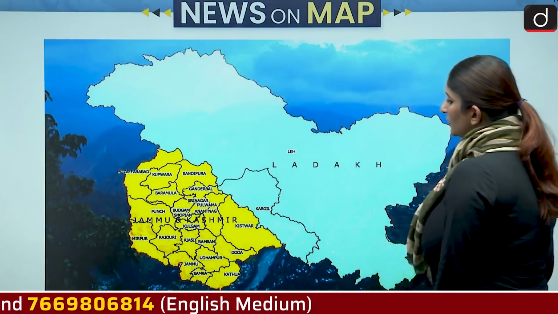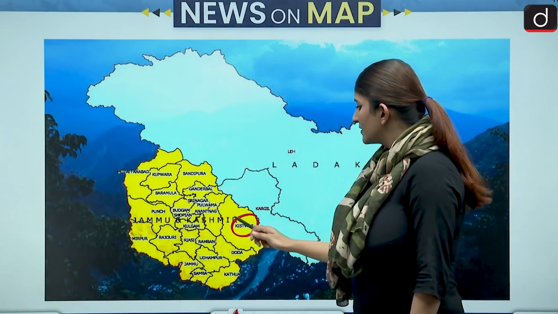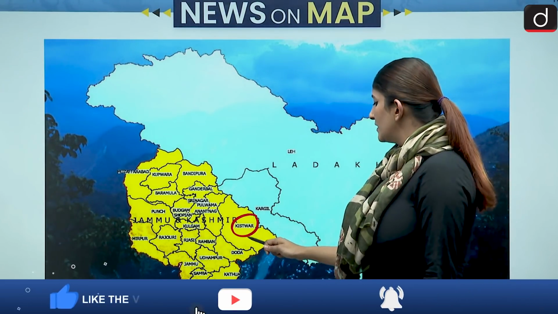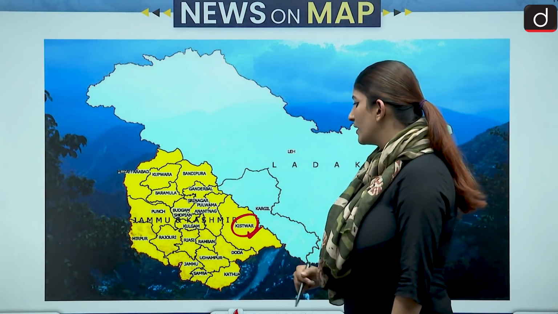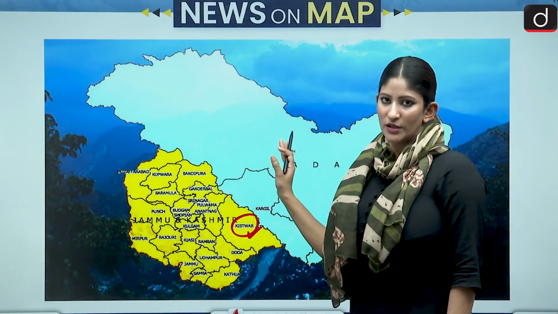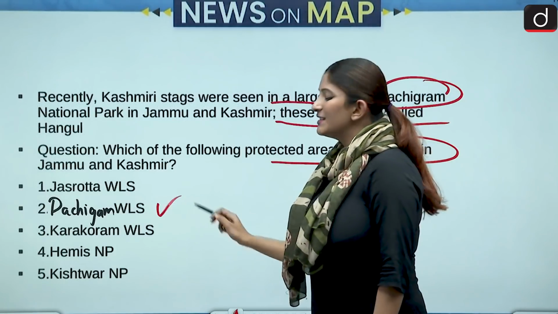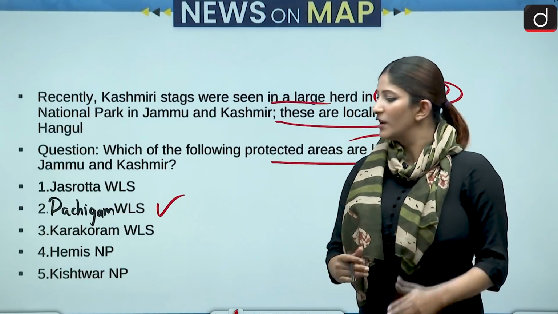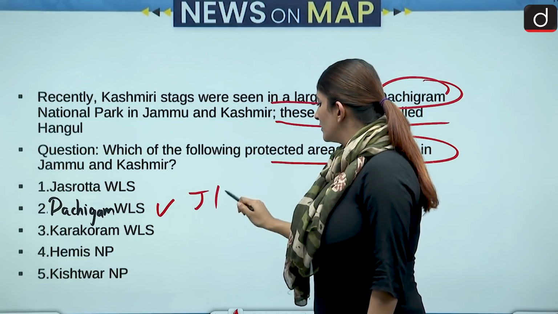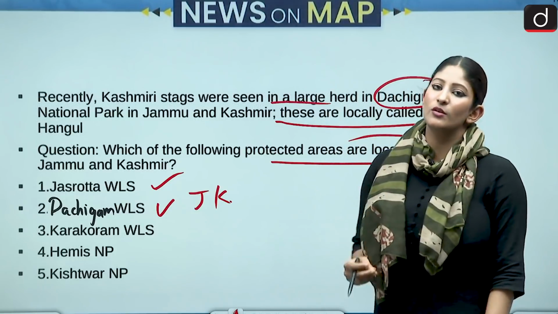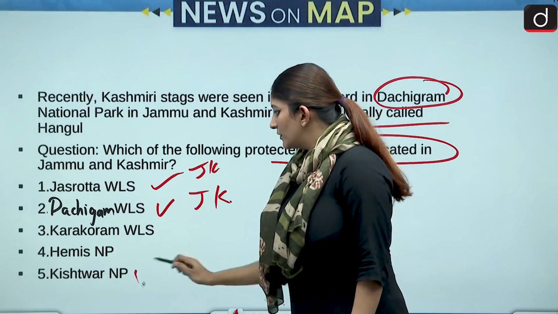So let's see. This is the map that we have brought to you. As you can see, Kishtwar National Park is in Jammu and Kashmir, that is for sure, and it lies in the Kishtwar district. Then if we talk about the Dachigam National Park, if we have enough knowledge, it is in Jammu and Kashmir, that is also correct. Dachigam means 10 villages, so Dachi Gram, okay. So this is also in Jammu and Kashmir. And Jasrota is just a few kilometers from Jammu, that is also in Jammu and Kashmir, okay. And then Kishtwar, as I told you, yes.